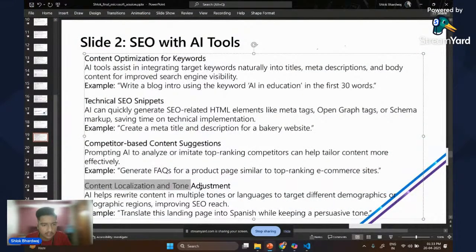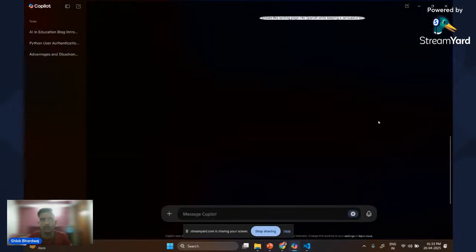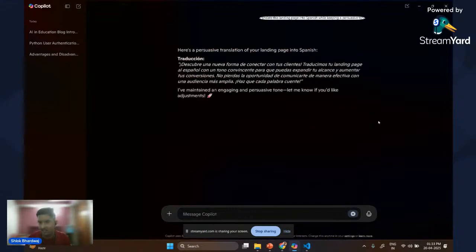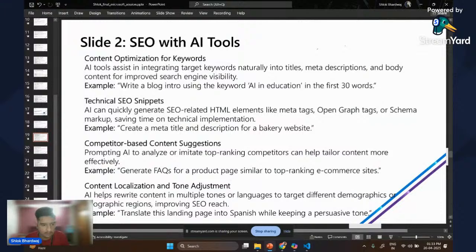Let's move forward. Content localization and tone adjustment. AI also helps us rewrite content in multiple tones or languages to target different demographic regions, improving SEO reach. For example, translate this landing page into Spanish while keeping a persuasive tone. You must have seen on multiple websites an option for translating the site itself, right? People do this so that they can reach audiences of different countries, because obviously there is a change in language, culture, etc. So to cater to that, they mostly translate the site, right? Let's move forward.